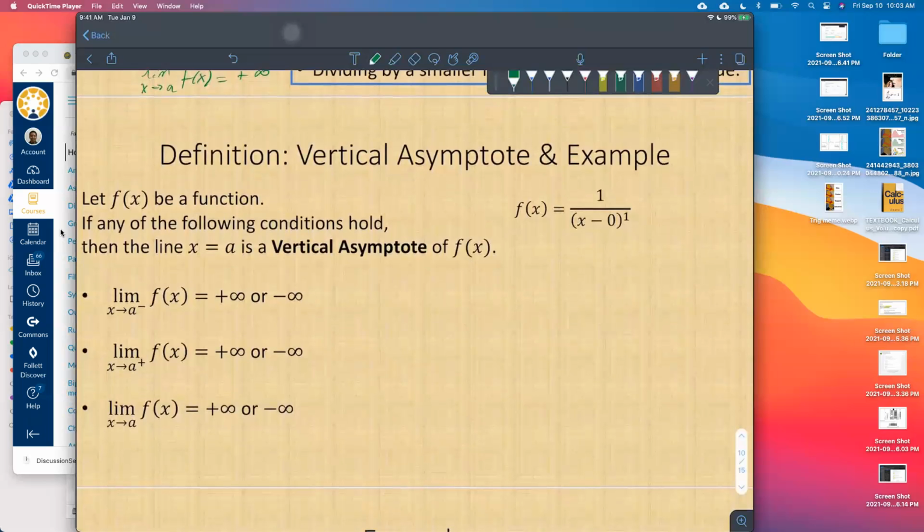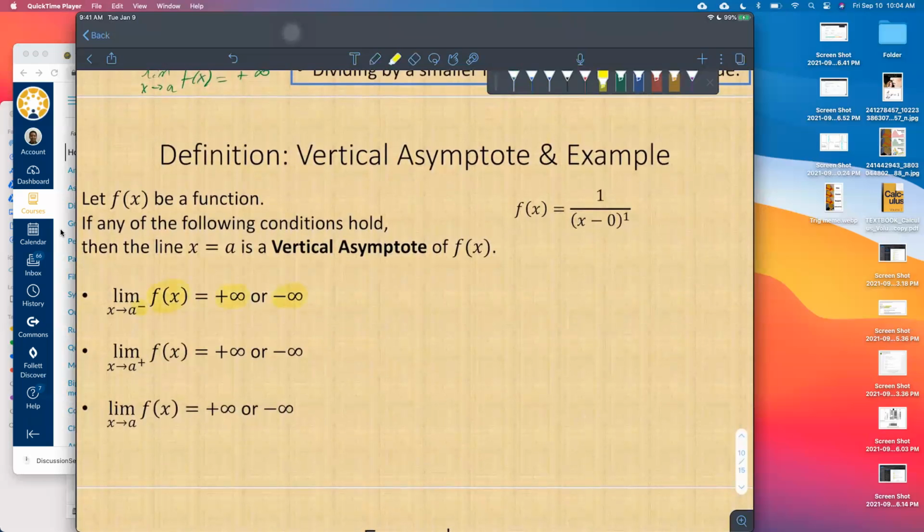Okay, so here's our definition for vertical asymptote. If f of x is a function and one of the following conditions hold, then we say that the line x equals a is a vertical asymptote of that function f. What are these conditions that need to hold? Well, if f has a left-sided limit of either positive or negative infinity, as you get closer and closer to some value a, if f goes to negative infinity or positive infinity, then there must be a vertical asymptote there at x equals a.